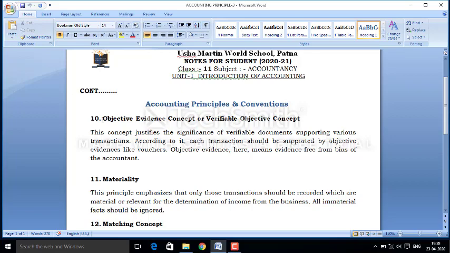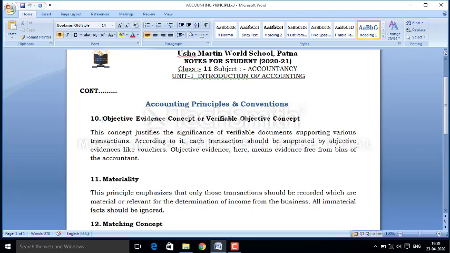or verifiable objective concept. This is the concept of accounting evidence. It means, as I have already told you, that while recording a transaction in the books of accounts, some evidence is required, and that evidence is known as supporting documents or accounting documents.